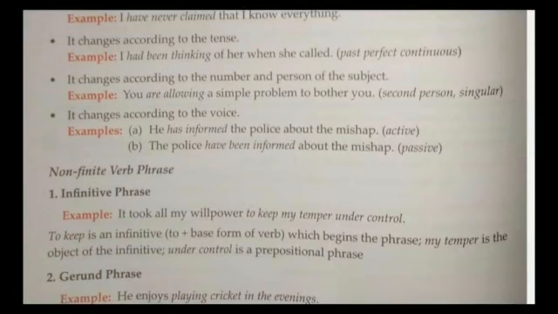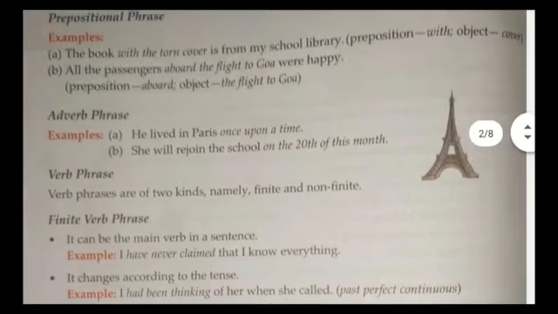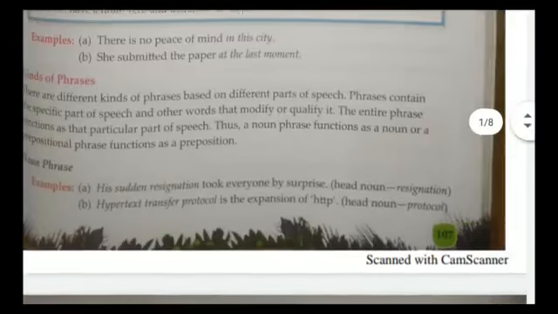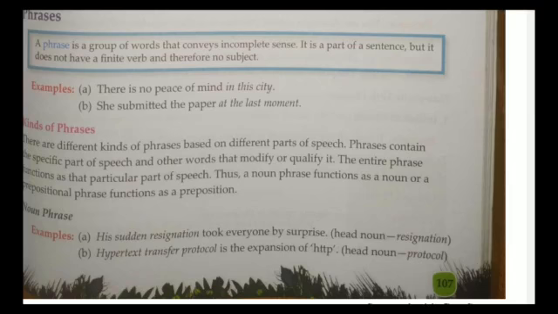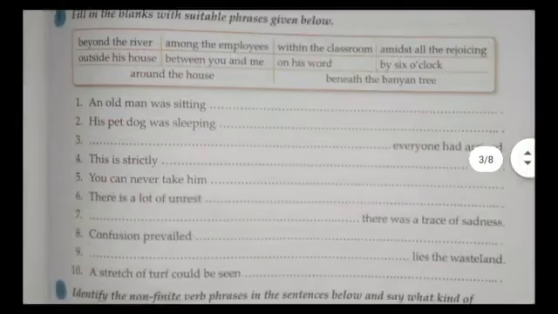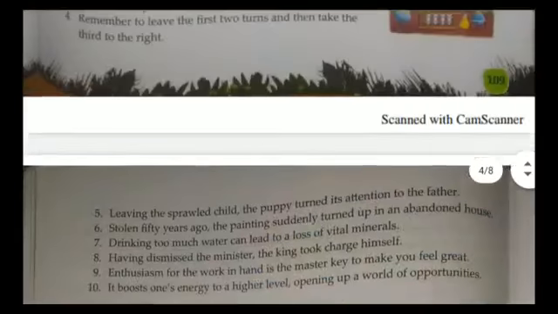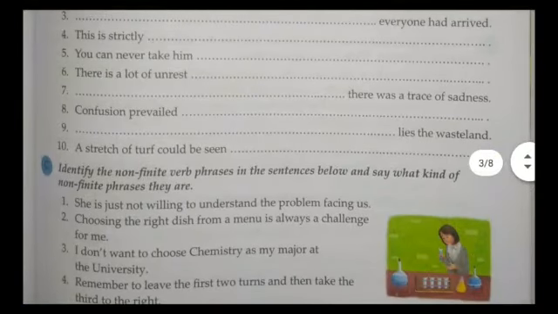Gerund phrase, infinitive phrase: it starts from to plus the base form of the verb, and from there to the end we will say that it is a phrase, and hence it is introduced by a non-finite verb, and there we can say it is a non-finite verb phrase. Okay. Finite phrase, adverb phrase, prepositional phrase, adjective phrase, noun phrase. We have seen the kinds of phrases, and tomorrow we are going to learn about clauses.